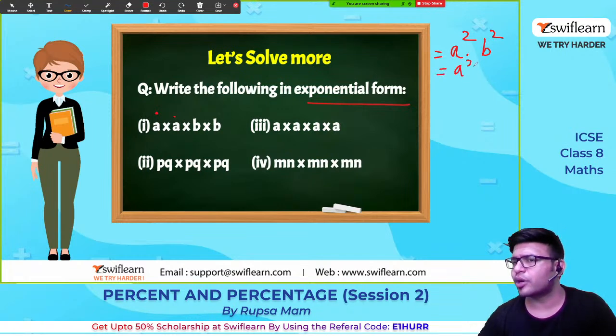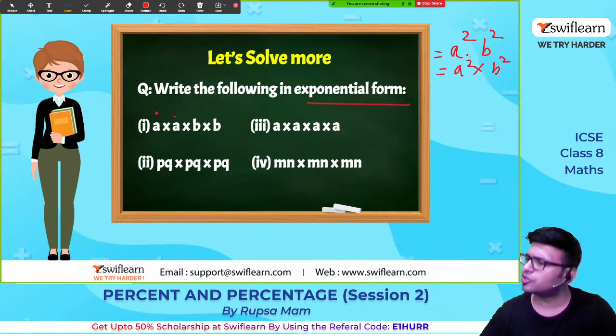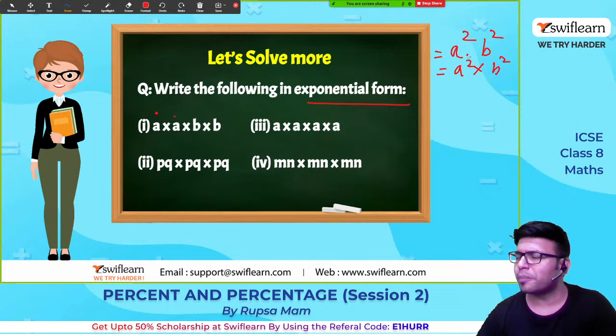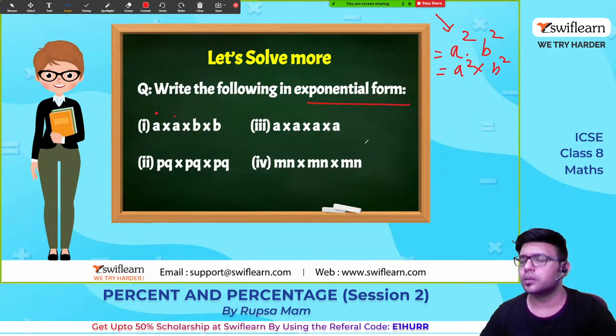Some students have a habit of writing like this, a square into b square. This is also right. But the good practice is the one which I've written above. This is the good practice. Okay. Now,